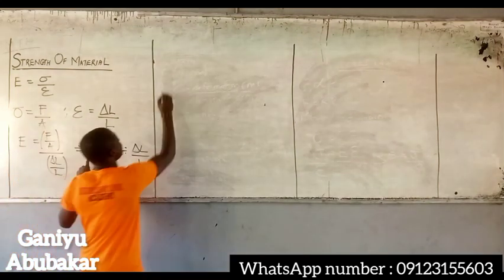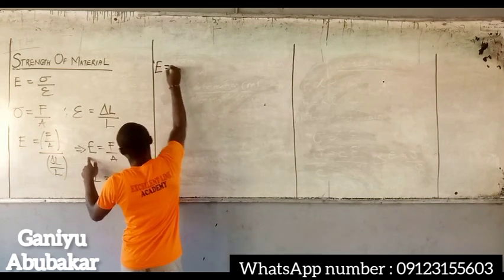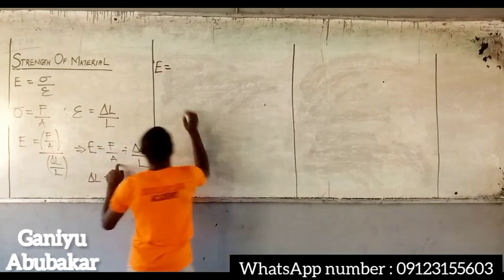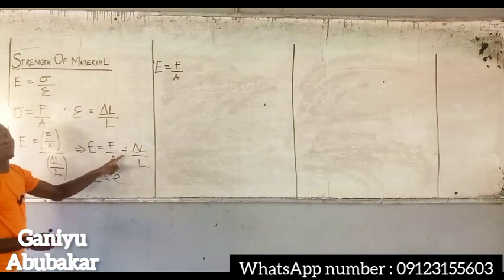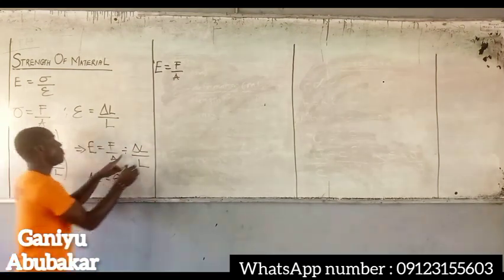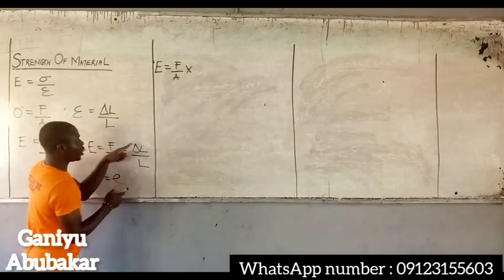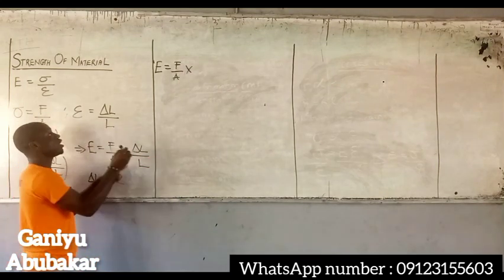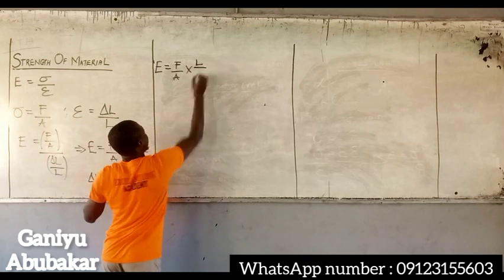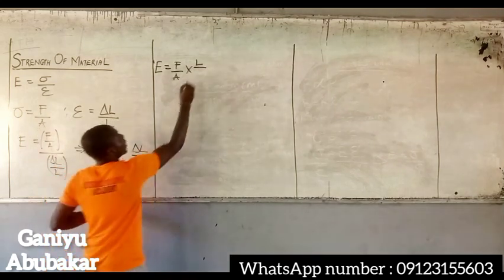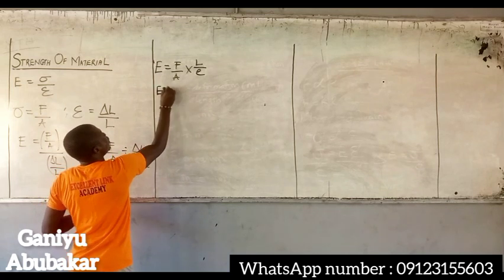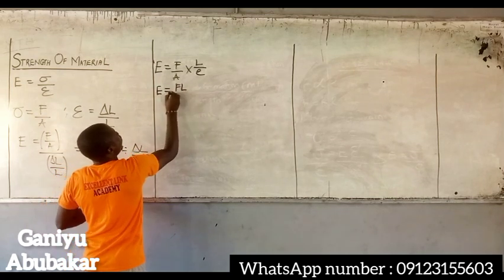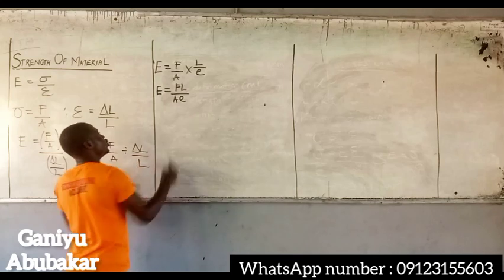At this point, Young's modulus E is equal to force over area, and we convert the division to multiplication, so we invert: multiplied by length over change in length. If I multiply all through, I'll have E equal to F L over A e.